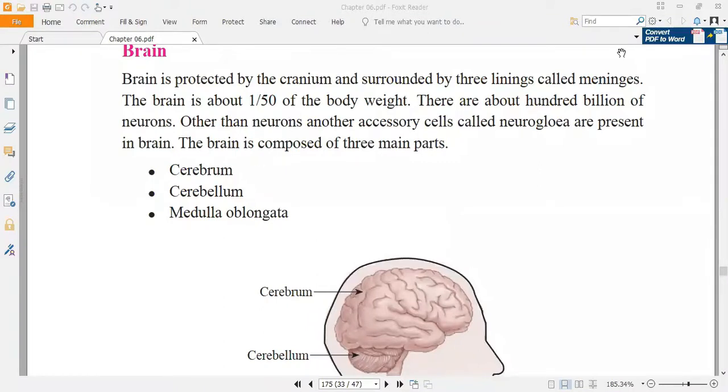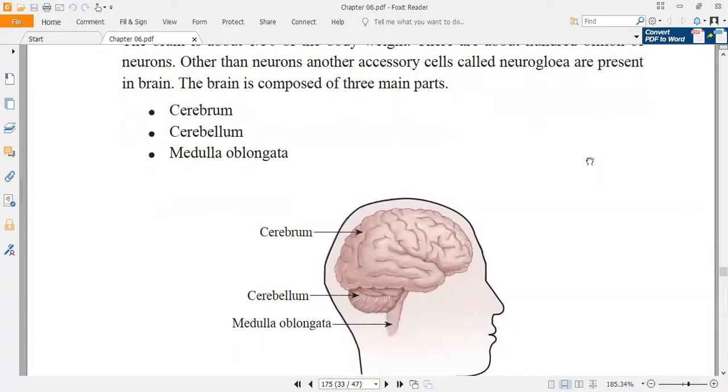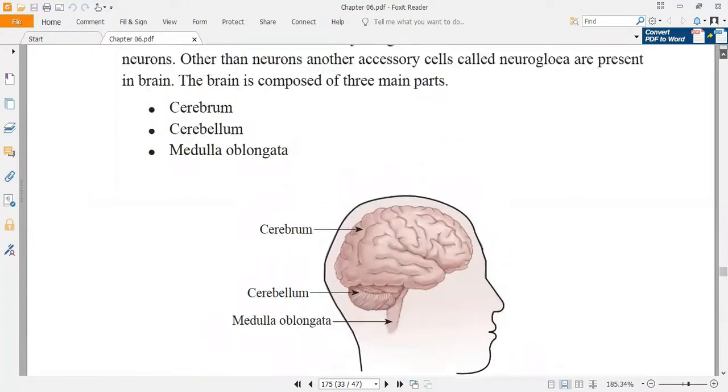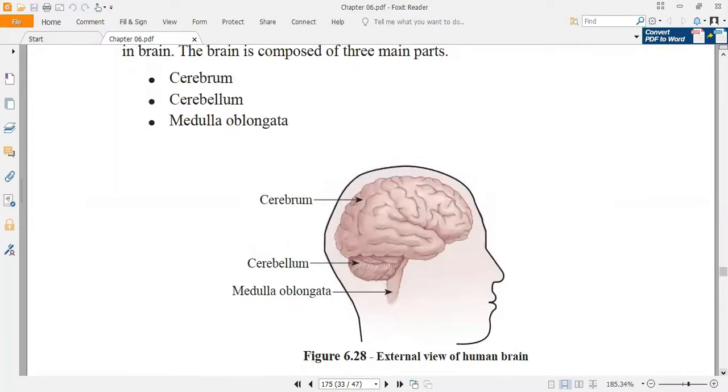The brain is composed of many main parts. So in our session, we are going to discuss the cerebrum, cerebellum, and medulla oblongata. See the location. In your exams, this is the external view of the human brain. You can see the convolutions in the cerebrum, and this is the cerebellum, and this is the medulla oblongata.